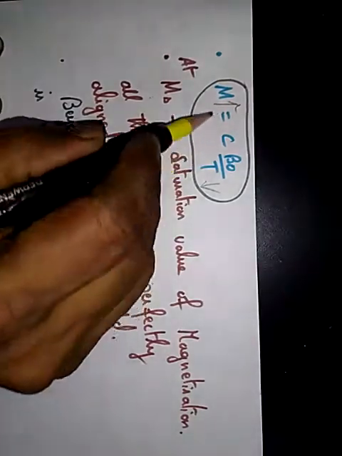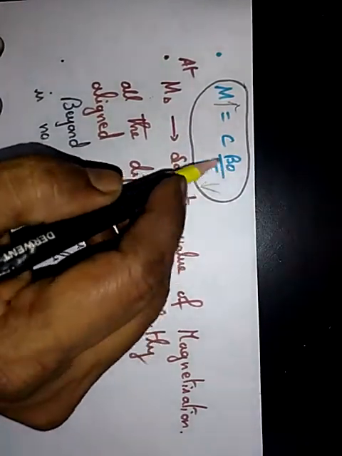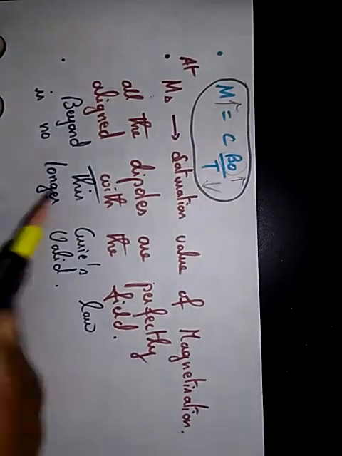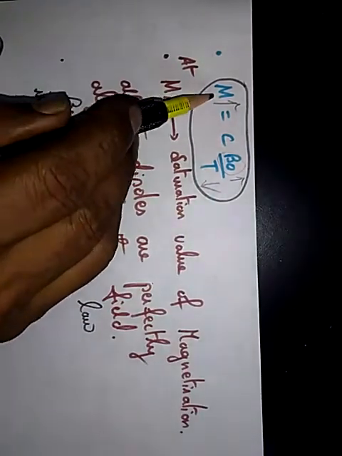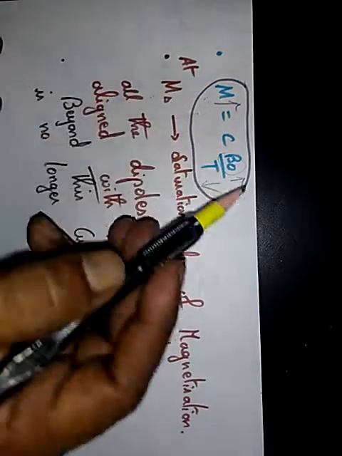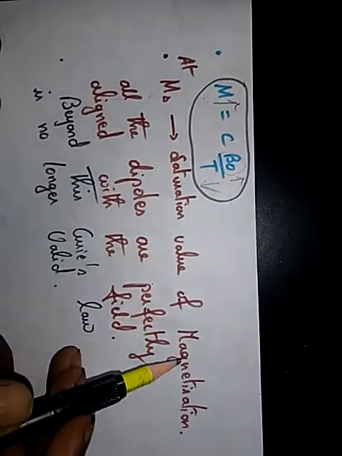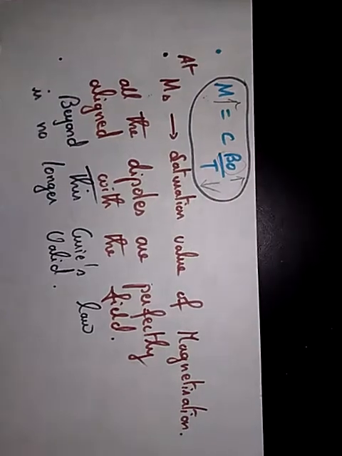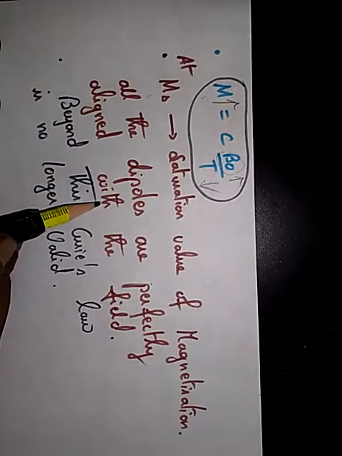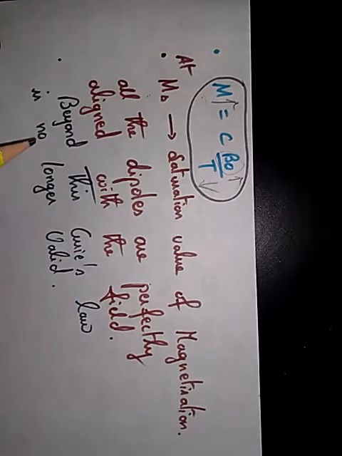So you can decrease temperature, or you can increase B naught, the magnetic flux density, or both can be done to increase the magnetization, and it reaches a particular point called the saturation value of magnetization, which is MS. In that case all the dipoles are perfectly aligned with the field.